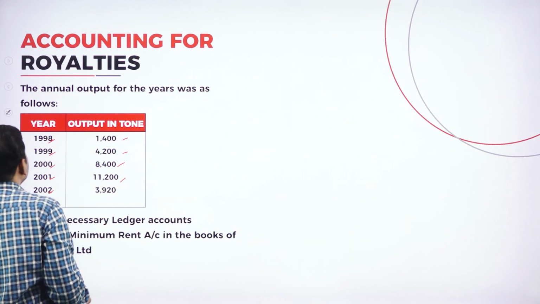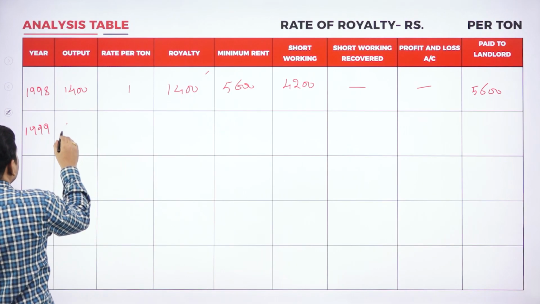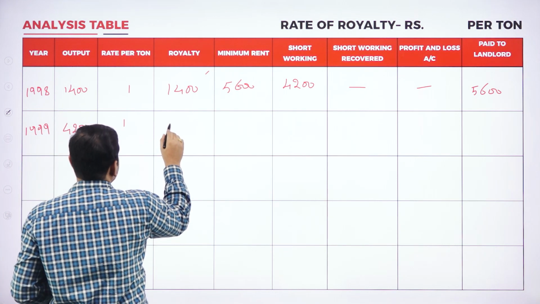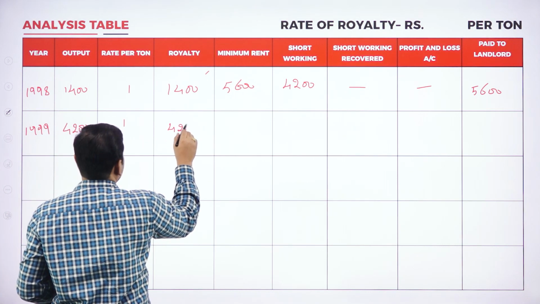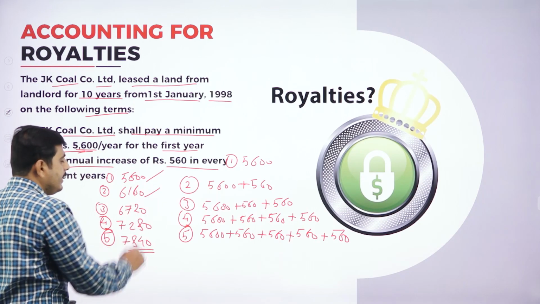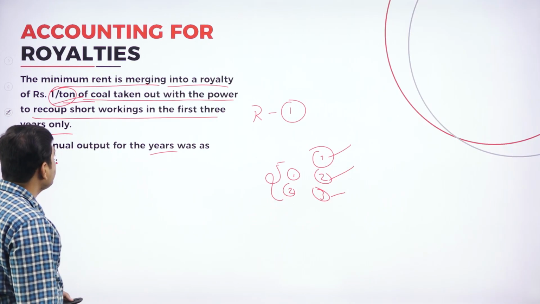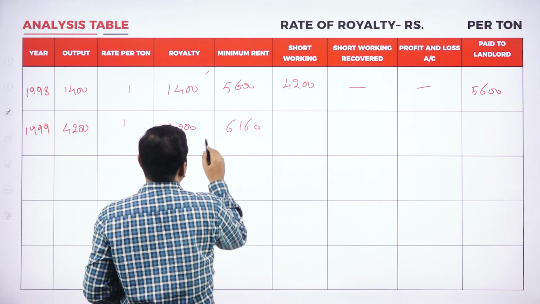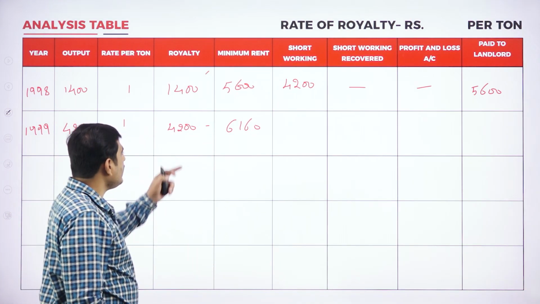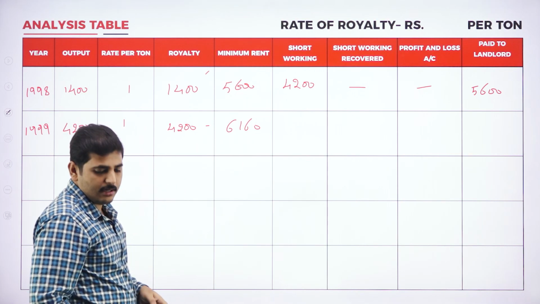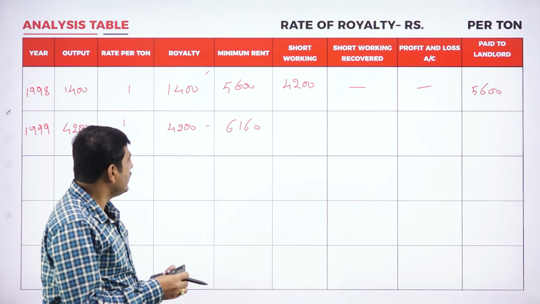1999. So our production is 4,200. Royalty is 1 rupee, so royalty is 4,200. Again for the first year, our minimum rent is 6,160. So deduct this amount. So this year also, minimum rent is more than the royalty.